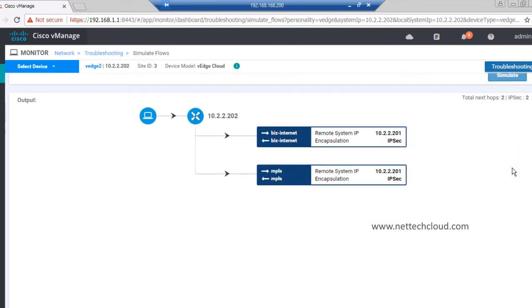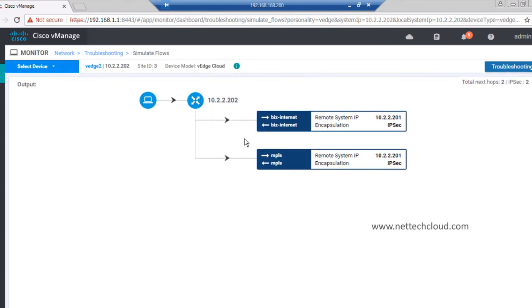So now, clearly from this output, we understand that there are two different routes, right? One transport is business internet, and the other is MPLS, in and out. There are two different routes because in an SD-WAN solution, by default, there is no preference. So the default behavior is what? ECMP, equal cost multipath, right? ECMP by default.